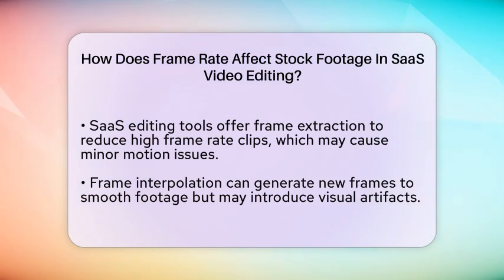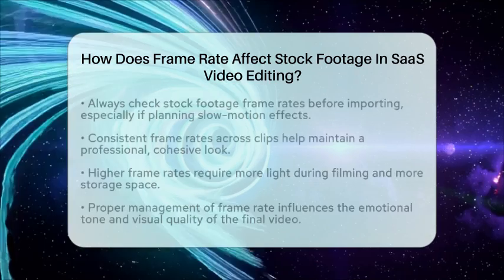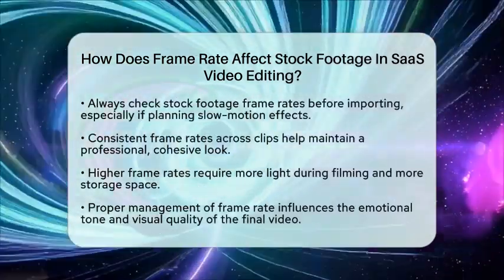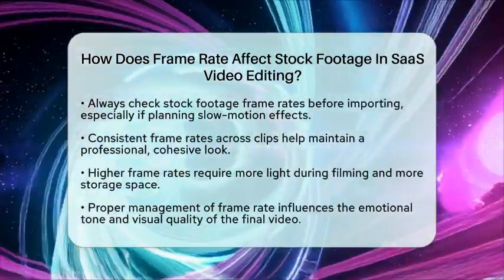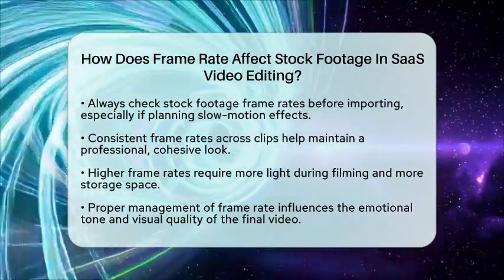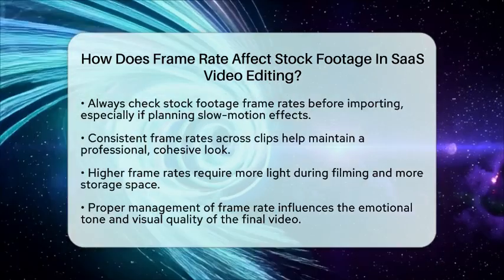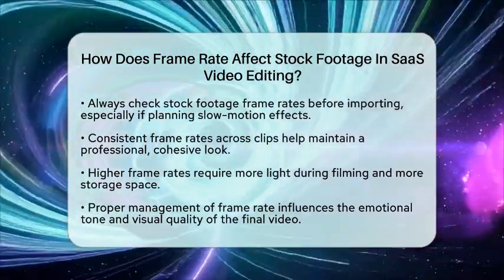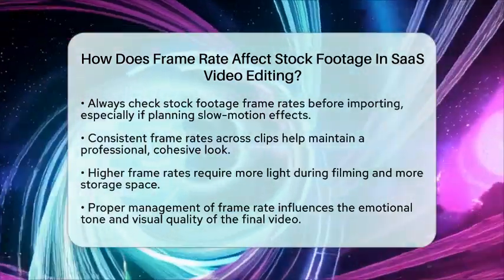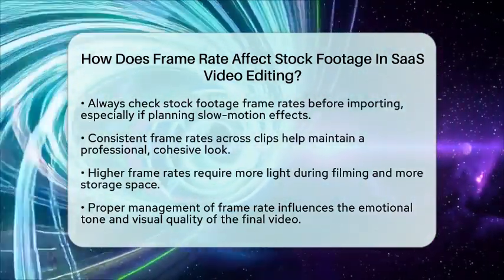Always check the frame rate of your stock clips before importing them into your SaaS editor. If you plan to create slow motion effects, use high frame rate footage like 60 or 120 frames per second. When working with clips from different sources, keeping the frame rate consistent helps your video look professional and cohesive. Remember, higher frame rates need more light during filming and larger storage space, so plan accordingly.